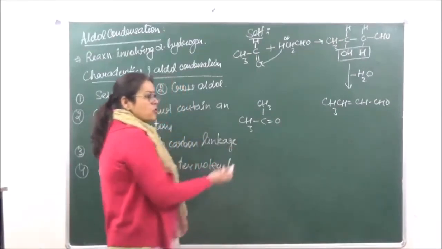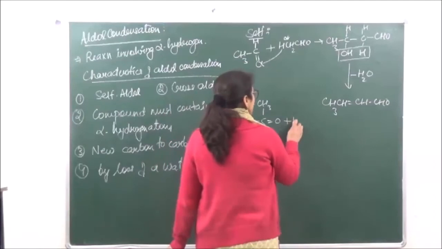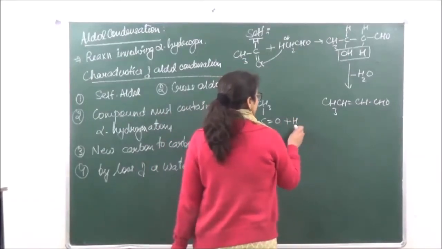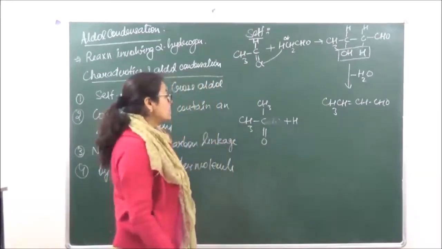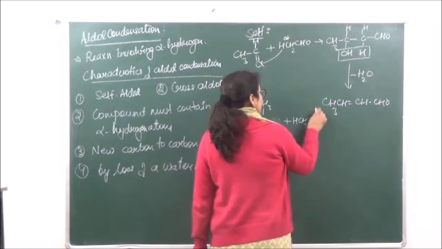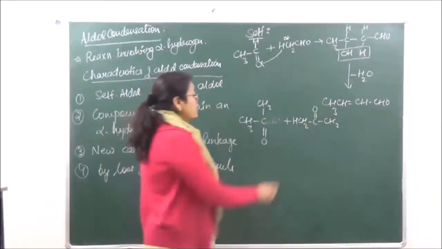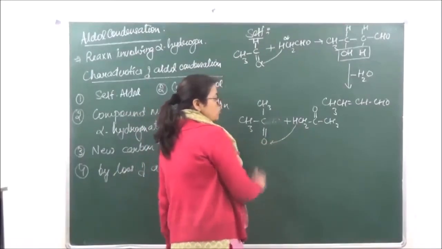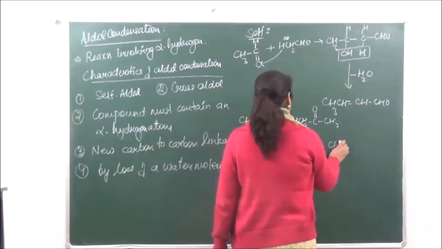Both are alpha hydrogens over here. So let's just take another molecule of a ketone. Look below, C double bond O, so that you understand it better. So we have H, CH2, C double bond O and CH3. Now it is this hydrogen which is going to migrate over here and we are going to get a ketone.